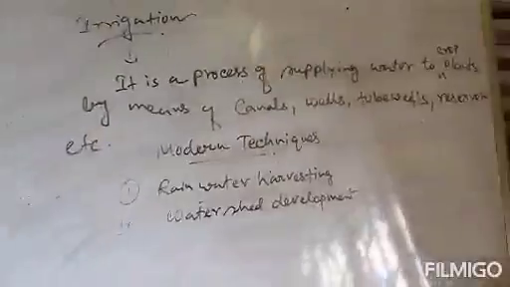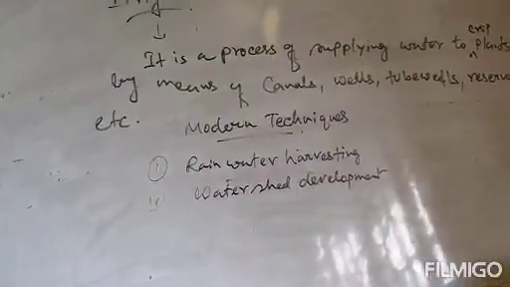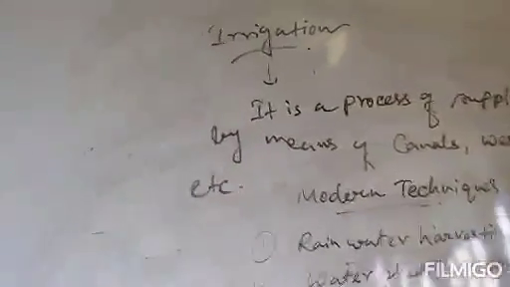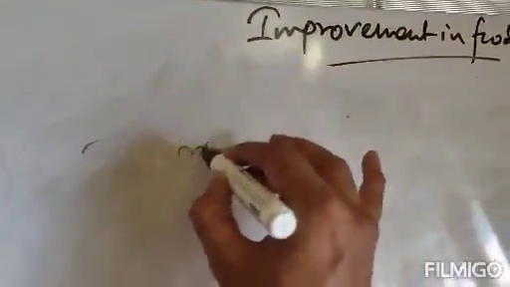Clear? So these are the two modern techniques where water is used for irrigation purposes. So the second process, irrigation, is complete. In crop production management, there are three steps: nutrition management, irrigation, and cropping patterns. Among these three, the first two are complete. The last one is cropping patterns.